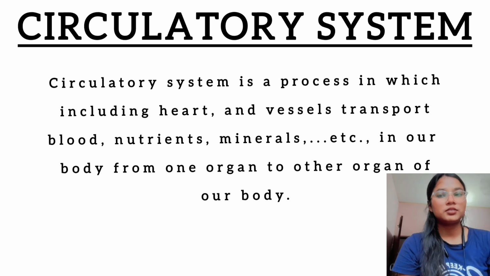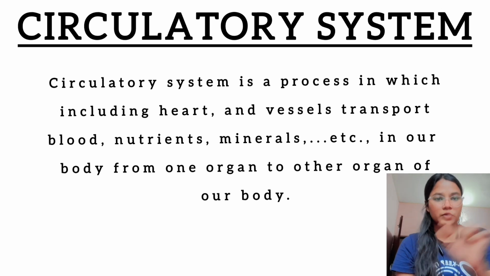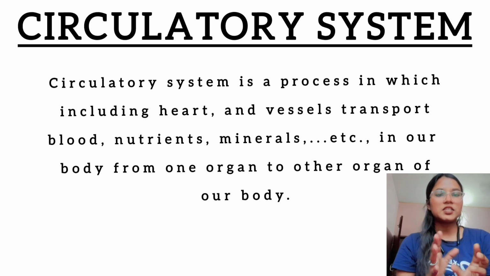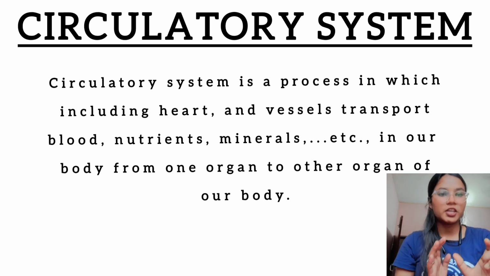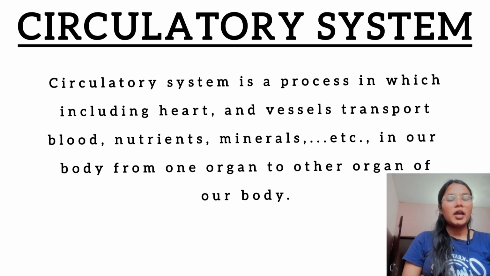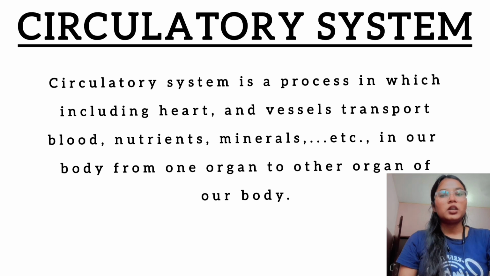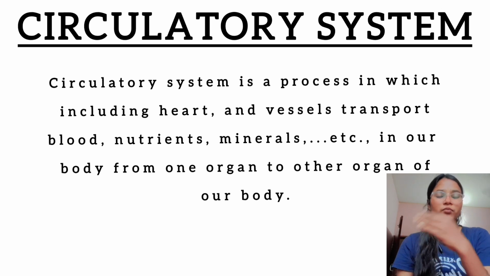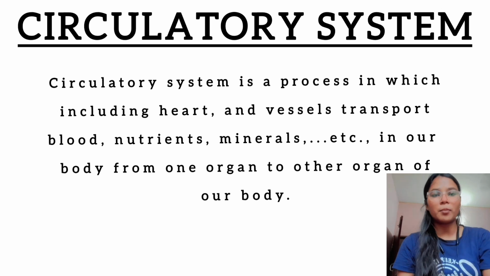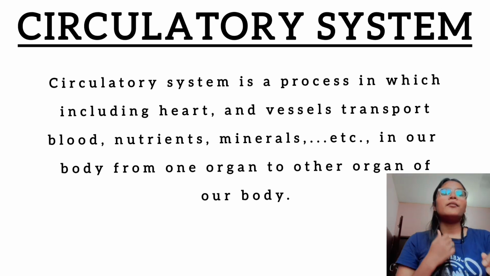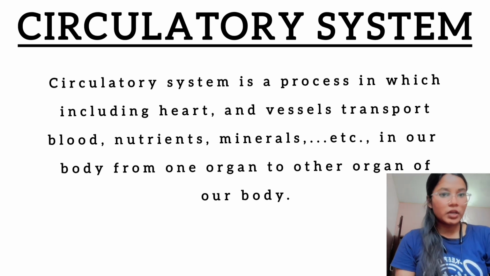First the oxygenated blood comes from the lungs and goes to the heart, and then it moves to the organs and cells of the body, and then it comes back to the heart and moves out of our body through the lungs. This is called the circulatory system.